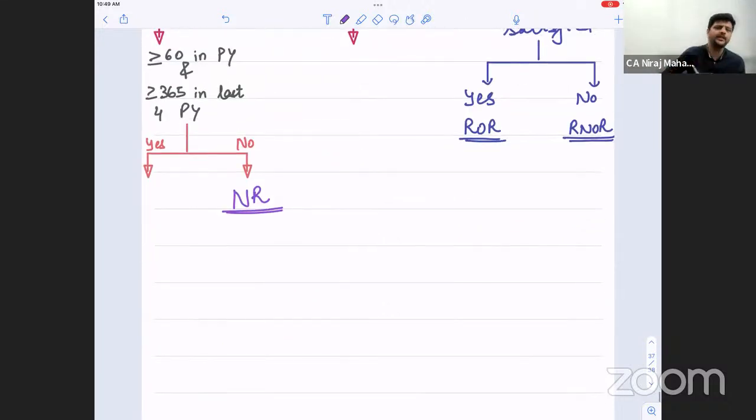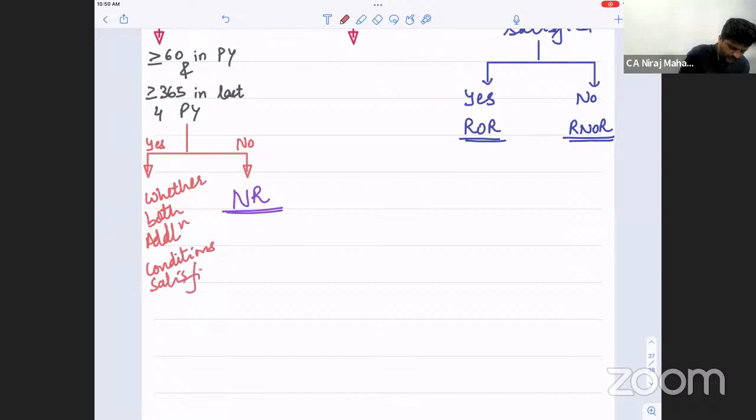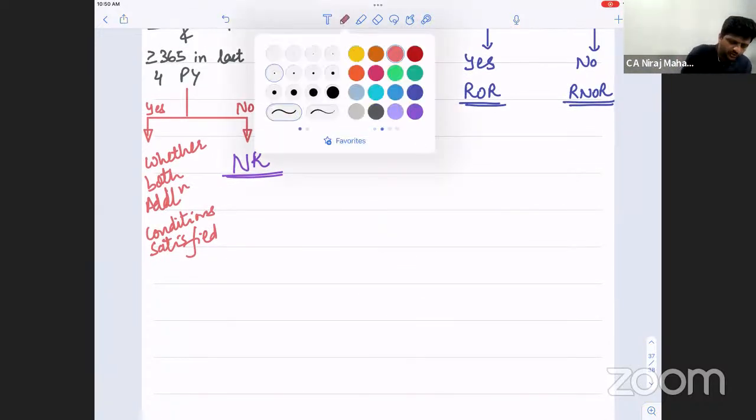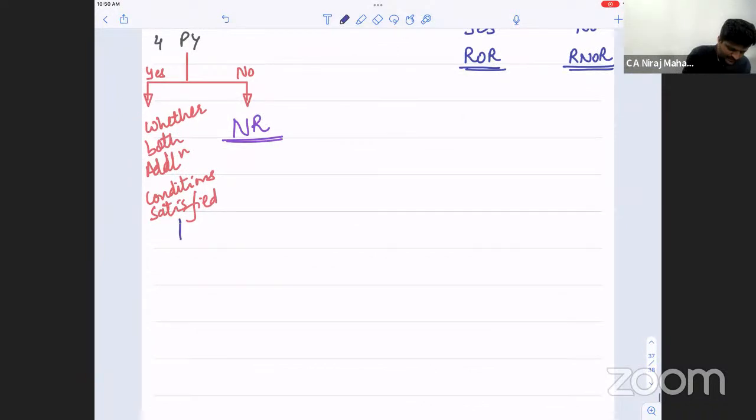Fine. And again, I'll go one more step ahead. Very good, Indrajit. Yes, you have given the correct answer now. Perfect answer. You'll have to check additional conditions now. Very good, guys. So again, whether both additional conditions satisfy. Yes, Mansi, even your answer was resident. But again, I am going to the final answers, ROR and RNOR. Whether both, again, you have 2 options, na, bachcho? Yes or no. When I ask a question, there has to be 2 options, at least.